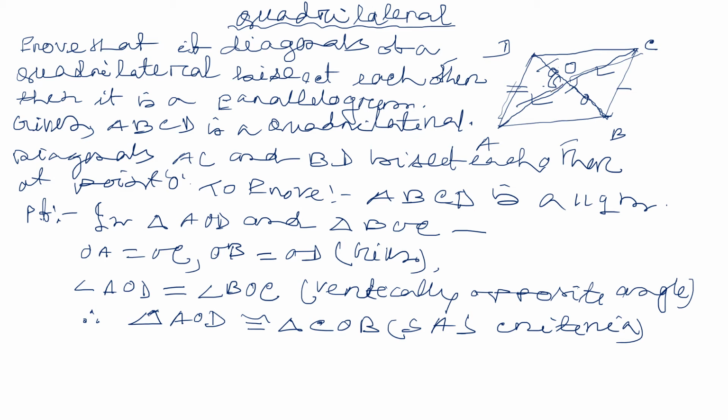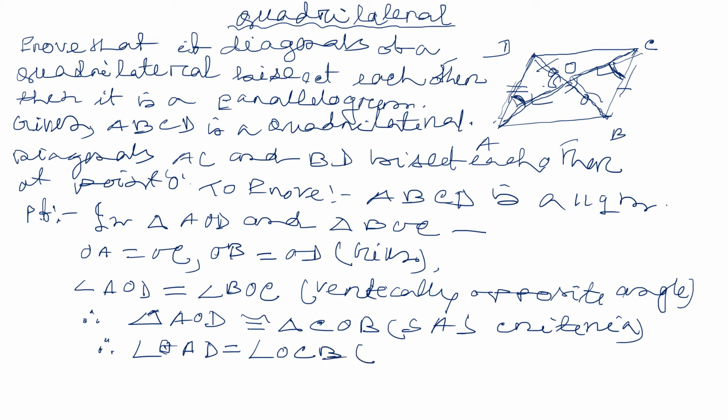If these two triangles become congruent, this one, and this one, and this one, so we can say this angle equal this angle, CPCT. If this angle equal this angle, then therefore angle OAD equal angle OCB.